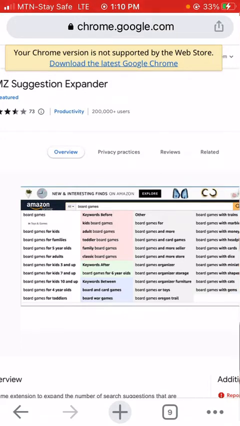So aside from these Google Chrome extensions, there are other tools that also make keyword and niche research very, very easy. One of them is called, what's it called again now? Okay, I can't seem to remember, but it's actually a paid tool. It gives you an automatic score for any keyword that you enter.